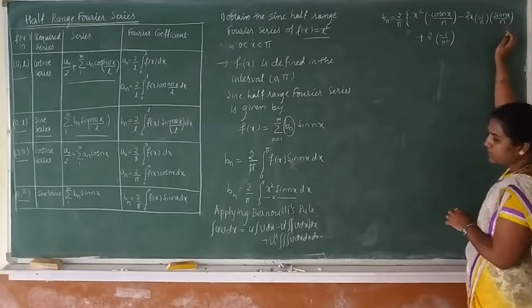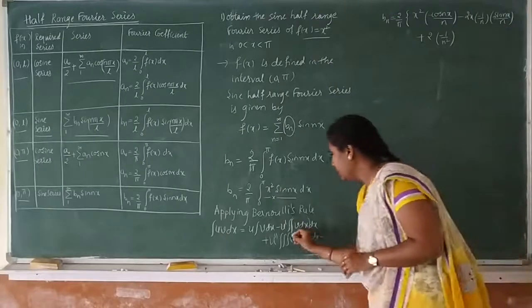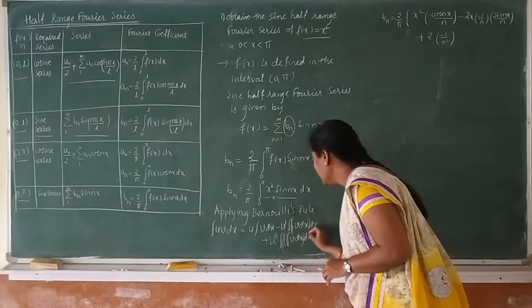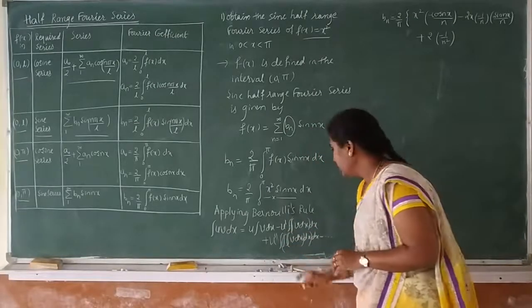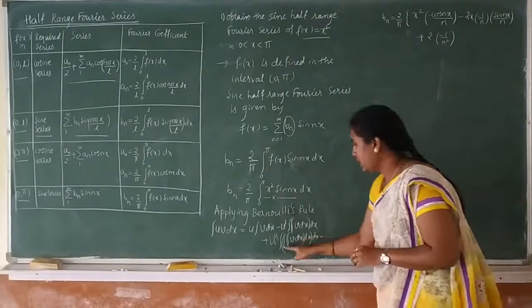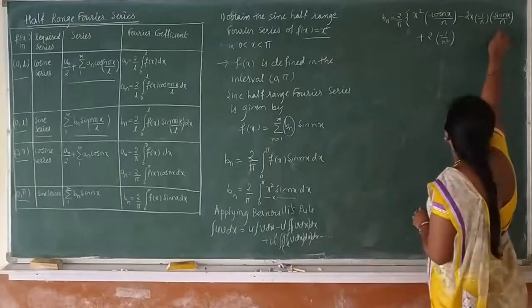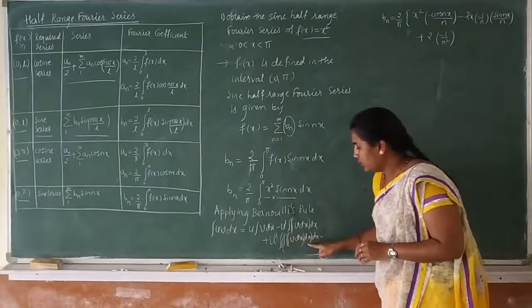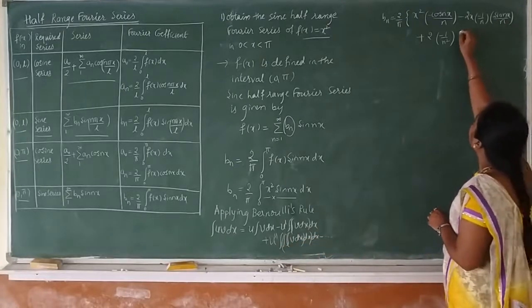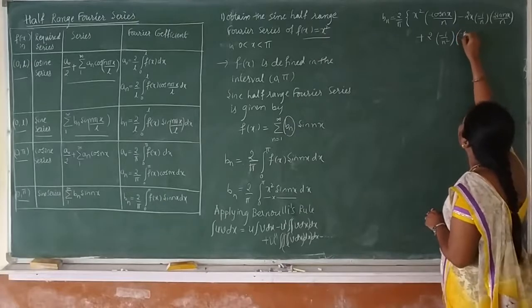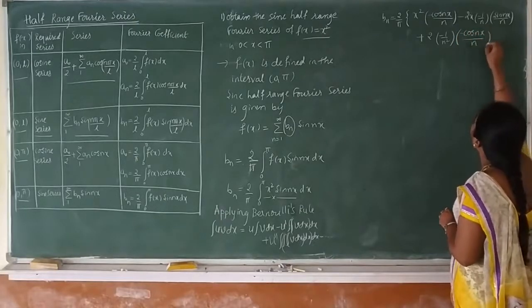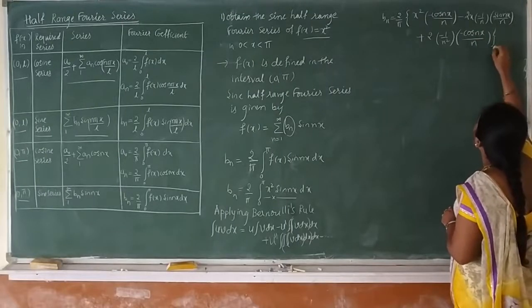Next, the triple integration of v: one integration is here, second is here, and now the third integration of sin nx is minus cos nx by n, between the limits 0 to pi.